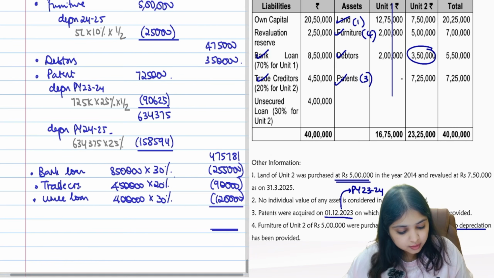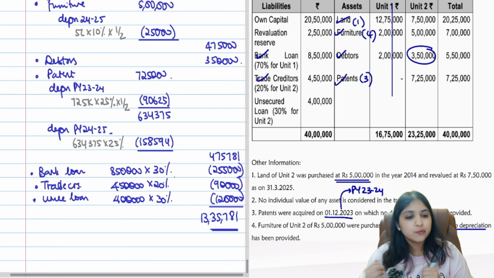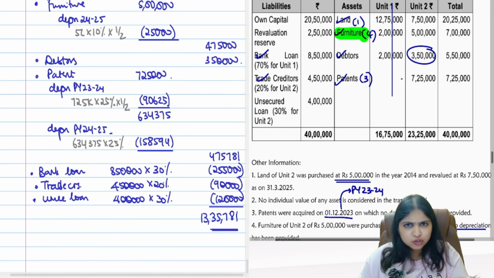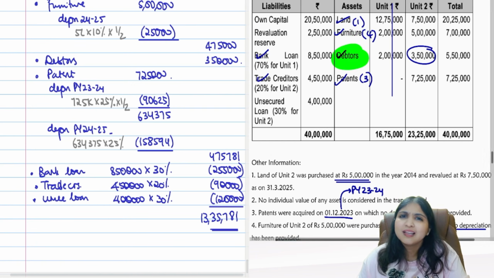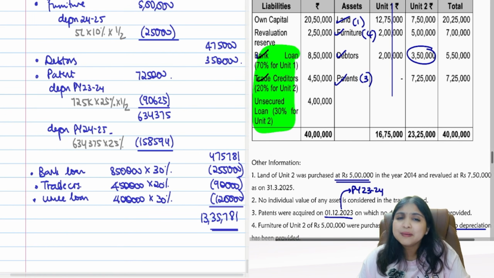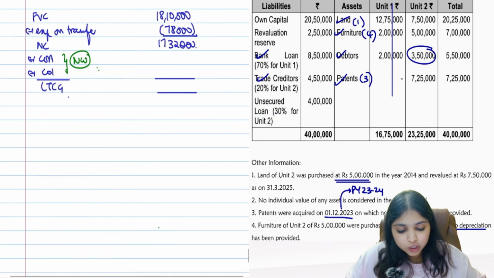I am getting 13,35,781. Are you getting the same number? Yes. See, for land, they had given us the revalued number. We took the number before revaluation. For furniture, they did not give 1 year's depreciation. So we gave depreciation. Debtor, there was no adjustment. Patent also, they did not give depreciation. So we gave the depreciation. Okay. The liability side was fine. Unit 2 liabilities alone we took. So take this number to your main answer.